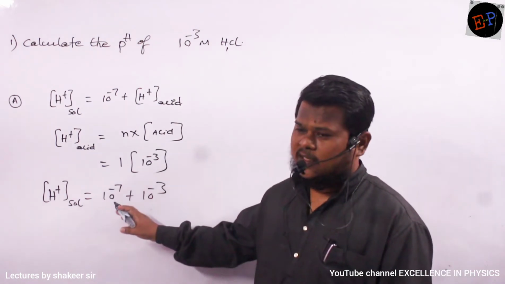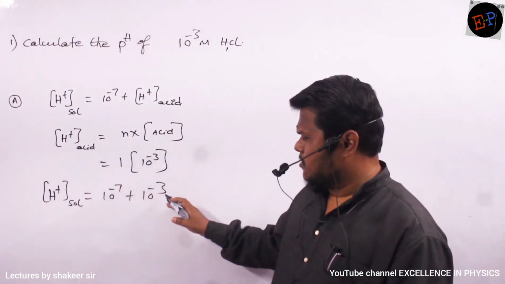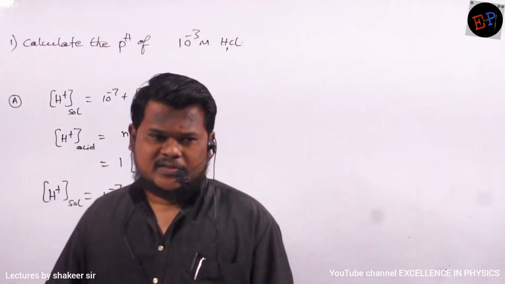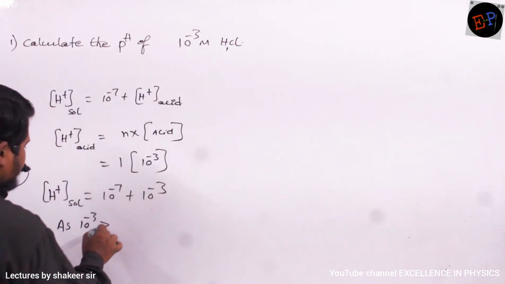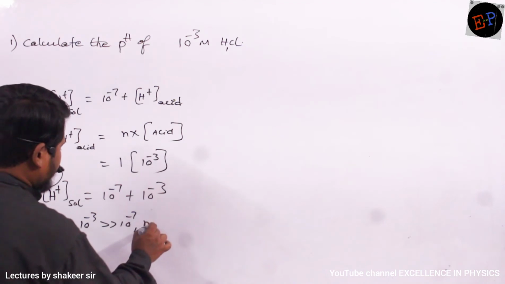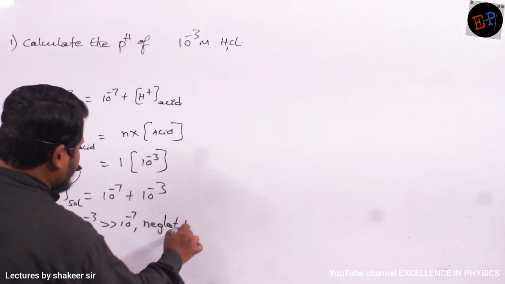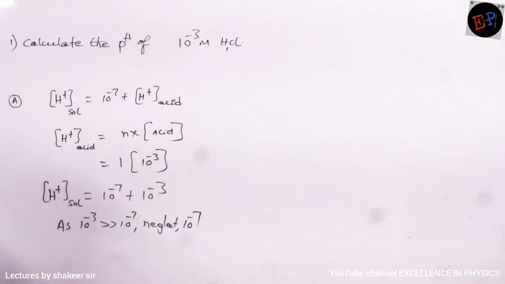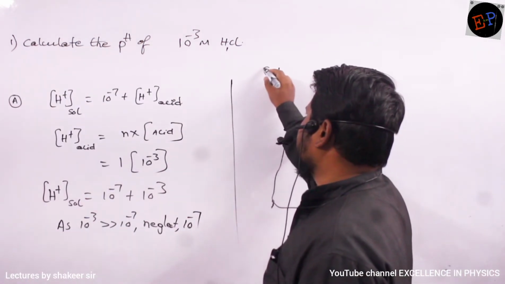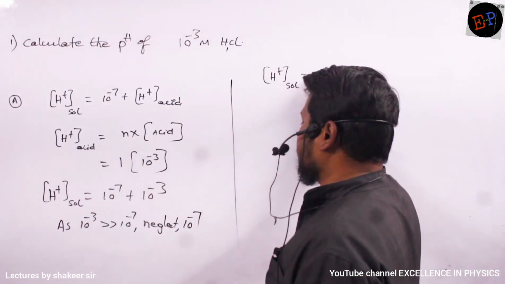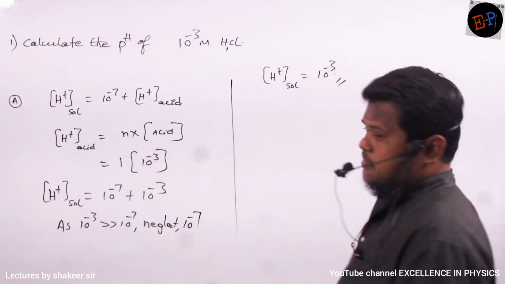So therefore you can neglect 10 power minus 7, because it is a very small value compared to 10 power minus 3. So the final answer is: H plus ion concentration of the solution equals 10 power minus 3.